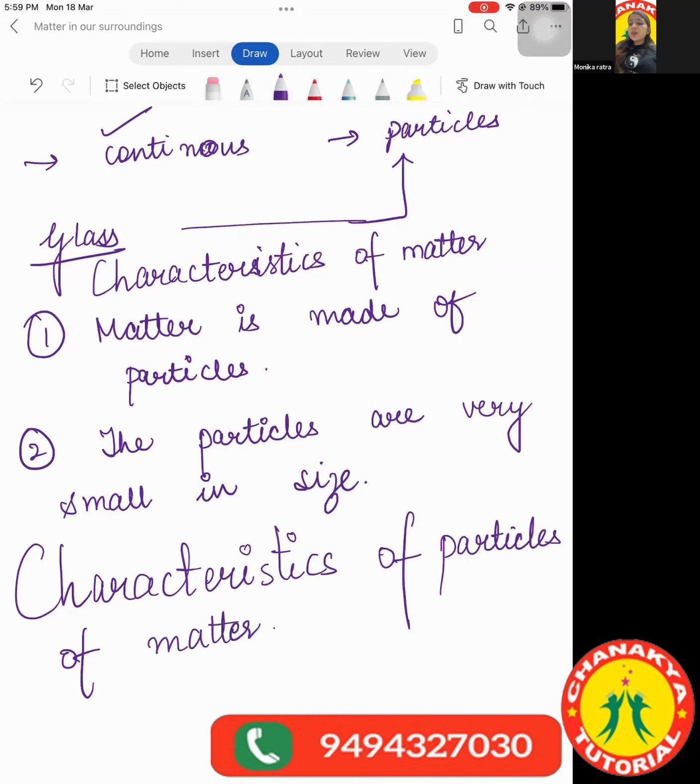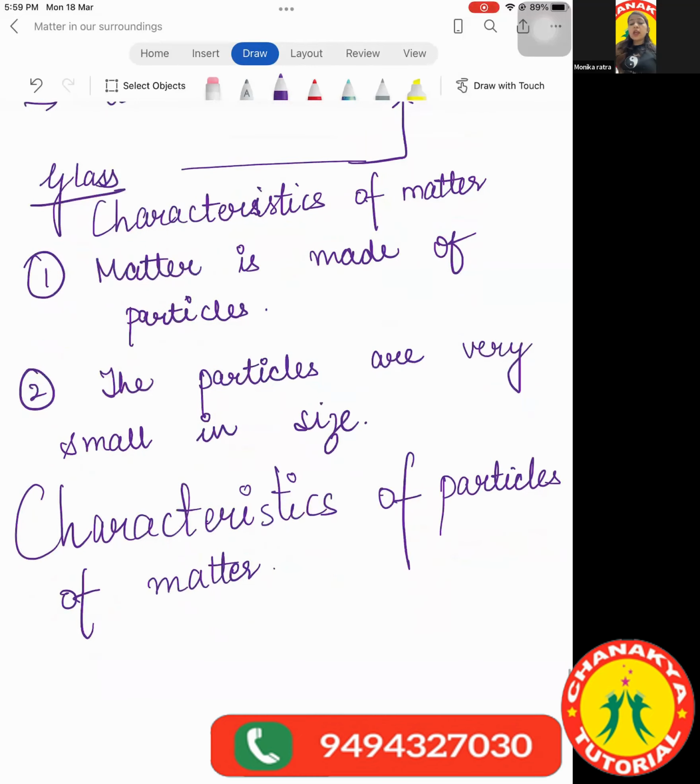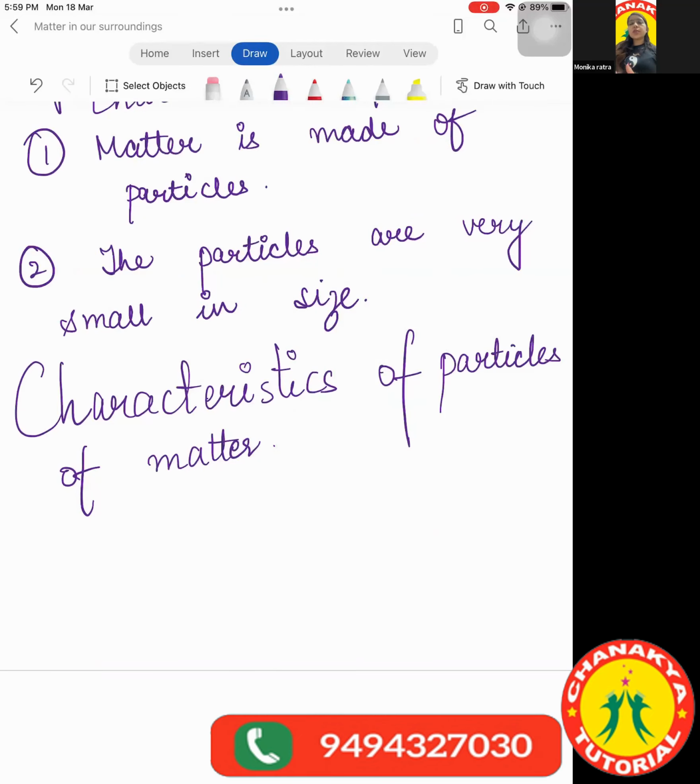Before I write anything, I would just like to repeat the same example which we have just read in NCERT. If I take a spoonful of salt and put it in a glass of water, what are you going to observe? Ma'am, it gets dissolved in the water. The salt gets dissolved, and if you sip that water, you will feel the taste of salt, right?